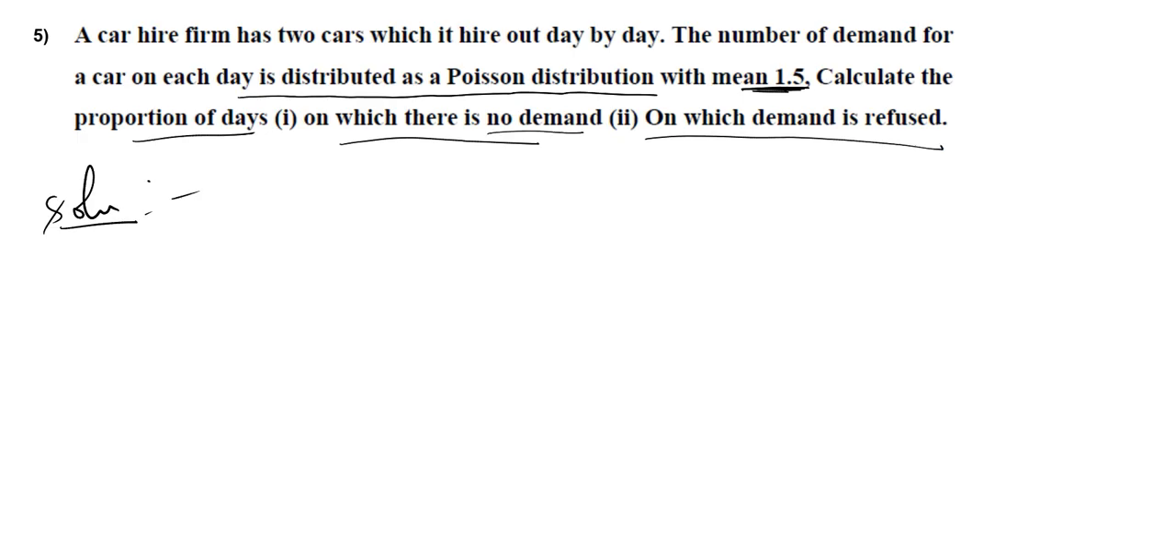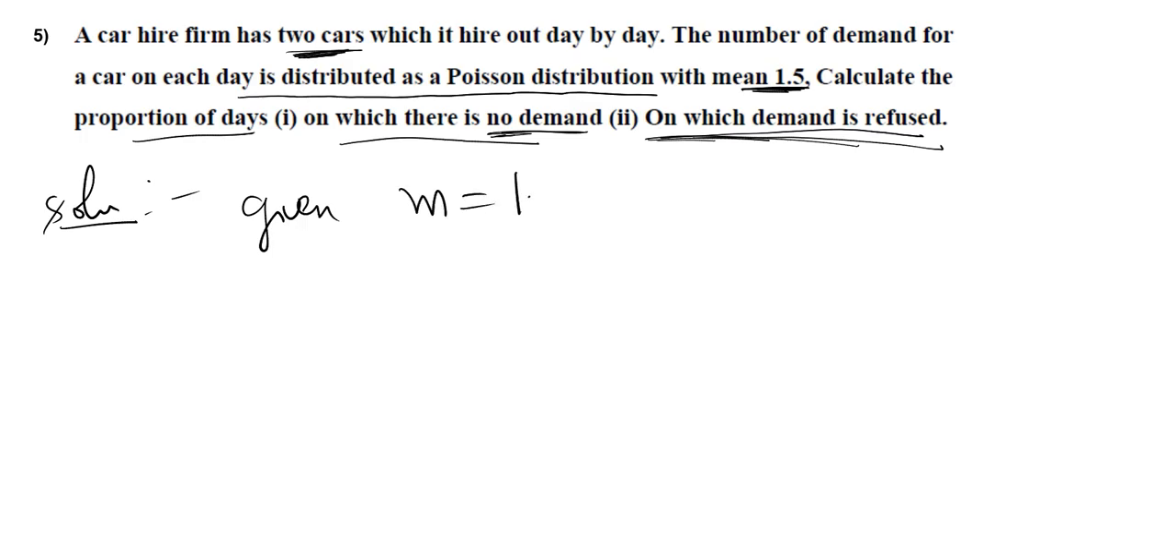So no demand means what? X is equal to 0. Here X denotes the number of demands. Next question is on which demand is refused. So when can you refuse the demand? When the demand has crossed two cars. We have only two cars. Demand is refused when the requirement is more than the two cars available. So first,